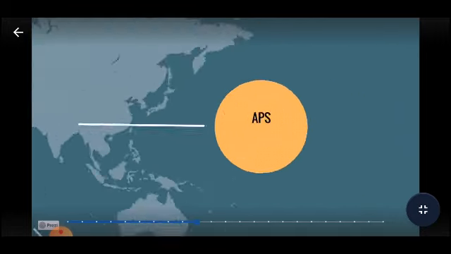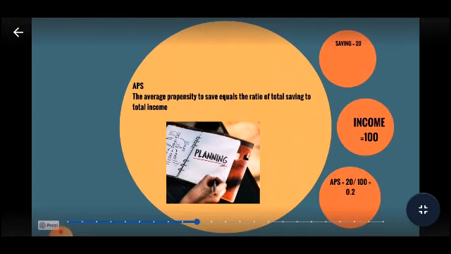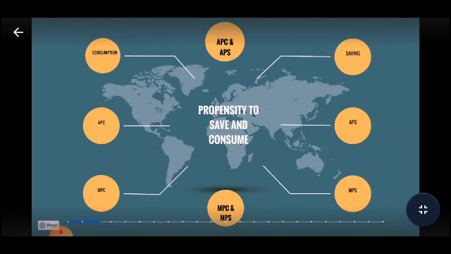In a similar manner, let's talk about APS. APS, or average propensity to save, is the ratio of total saving to total income. For example, if income is 100 and saving is 20, then APS is 0.2, which shows that 20% of total income is saved. Thus, in this example, we saw that APC was 0.8 and APS is 0.2, which means out of total income, 80% is consumed and 20% is saved.